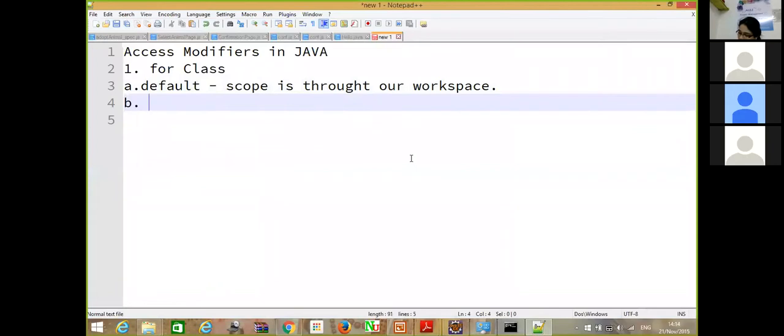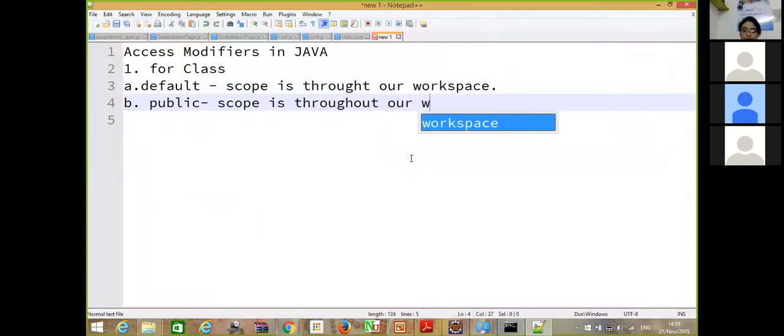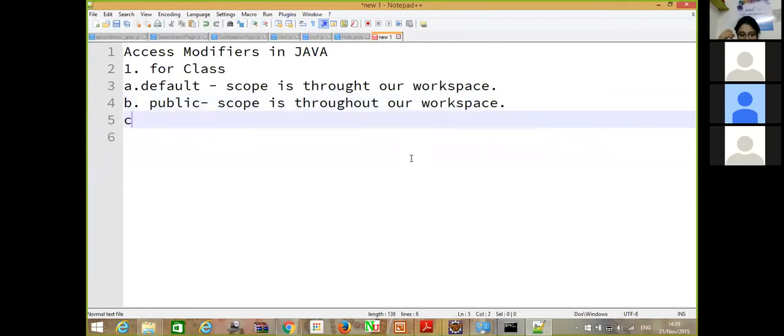Second is public. Now this is again, scope is throughout our workspace. So basically you can say that default is same as public. Now the third type is private.